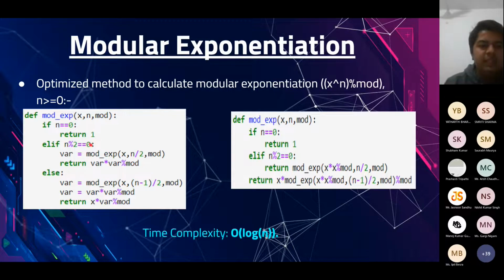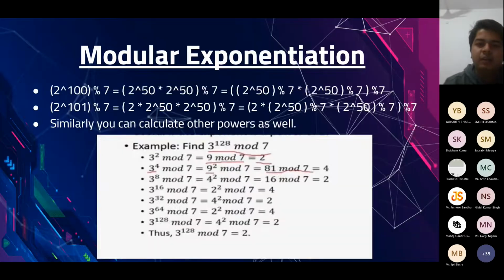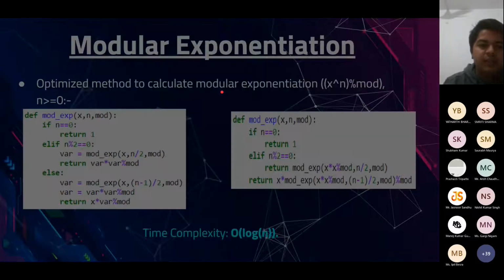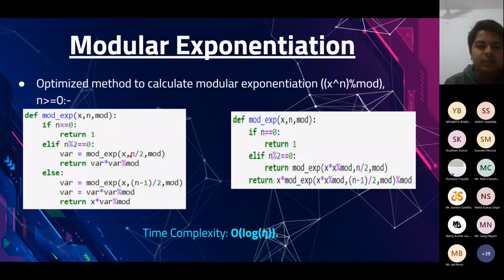If the exponent is even, you calculate the value of x raised to the power n by 2, then you take its square, and you return this value. It is along the lines of exactly what we did here. We calculated 2 raised to the power 50, multiplied it with itself and took its modulus. So we are doing exactly the same thing here: we calculate x raised to the power n by 2, and then multiply it with itself and return the answer mod.